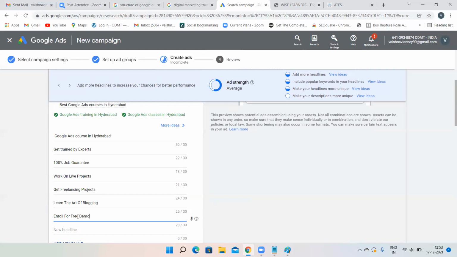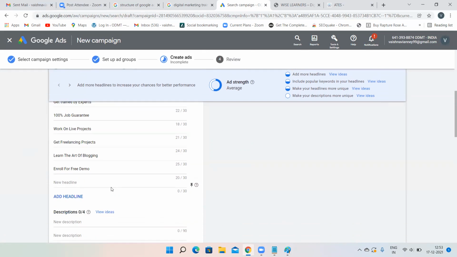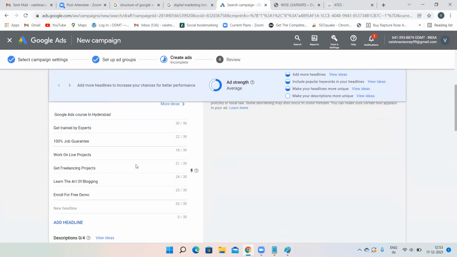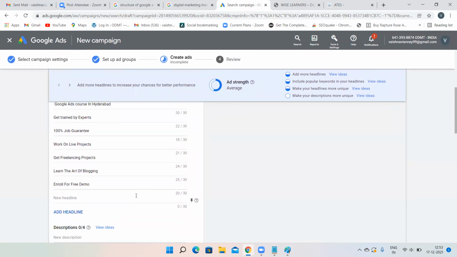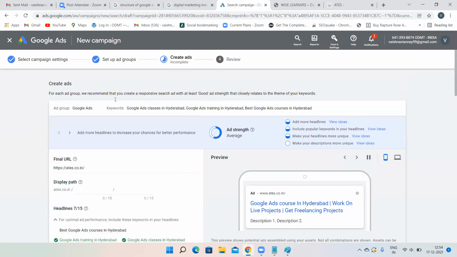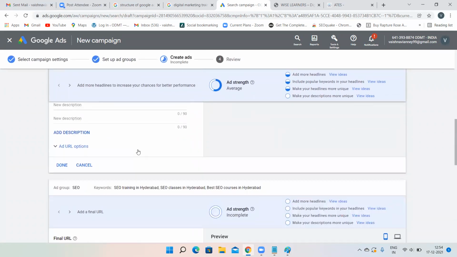Setting up your Google Ads will take some time actually. Now, if you want to add more headlines, you add more headlines. But as of now, these headlines are enough. But if you want to add, you please add more headlines. We are running out of time. Now, for Google Ads, I'm creating this advertisement, not for SEO. Now, the headlines are done.